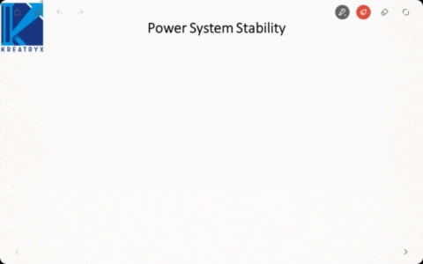If it remains stable, then what is the criterion for stability, and how do we determine whether a system will be stable or unstable? Now the first question that comes to mind: what is meant by stability? Stability of any system, whether it is a control system, the power system or any other system, implies that whenever that system is disturbed from its original position, it must be able to return to its original position. Let us take an example of a pendulum.